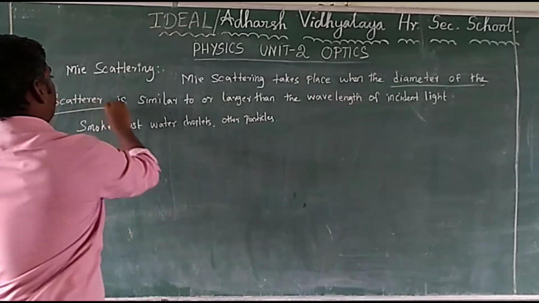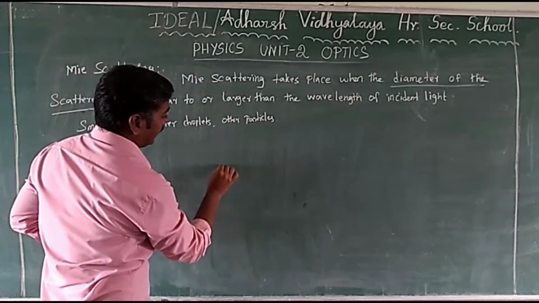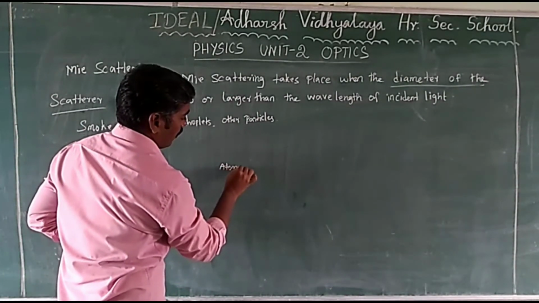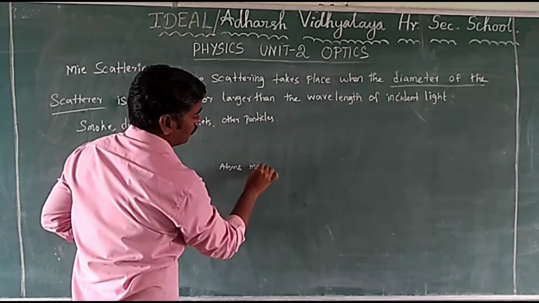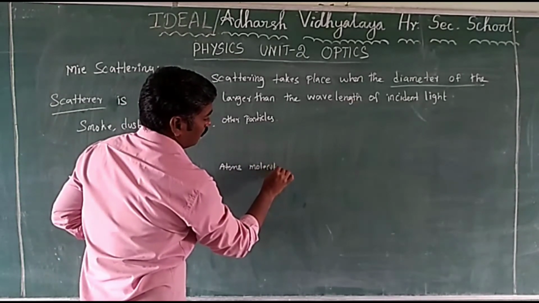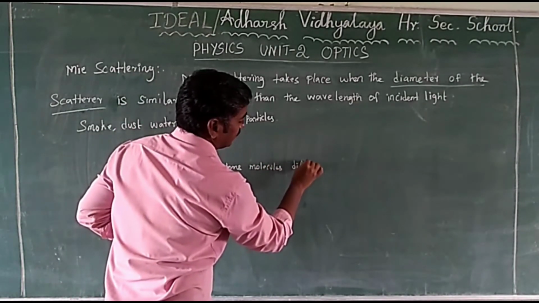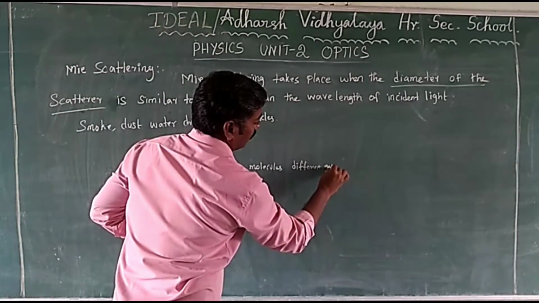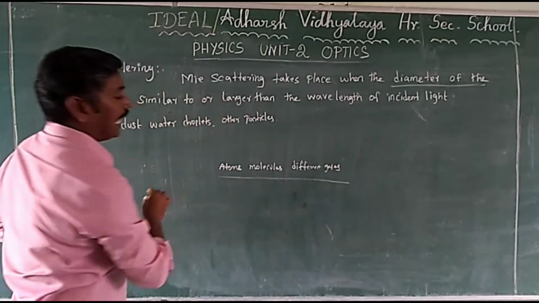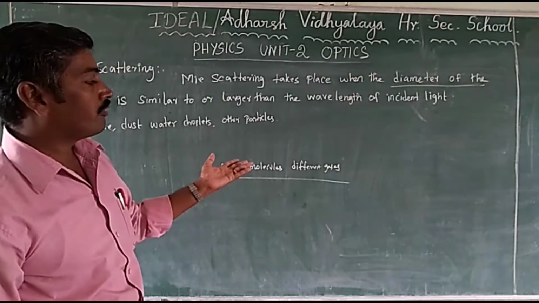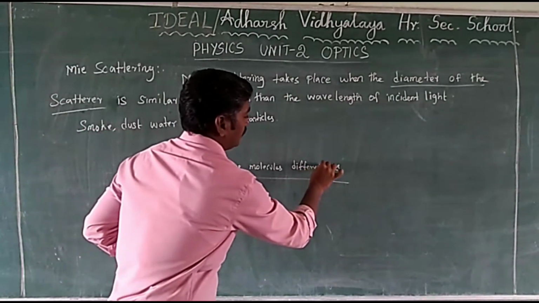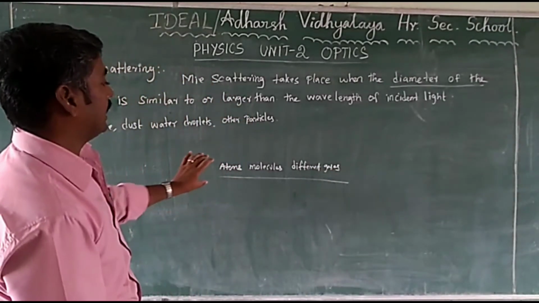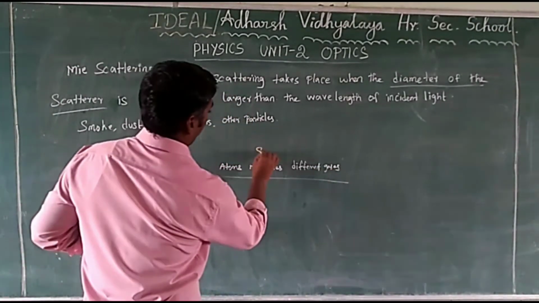Scatterer means atoms or molecules or different gases. This is the scatterer.